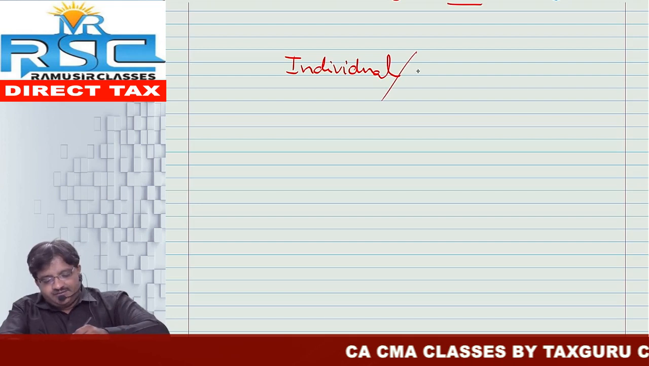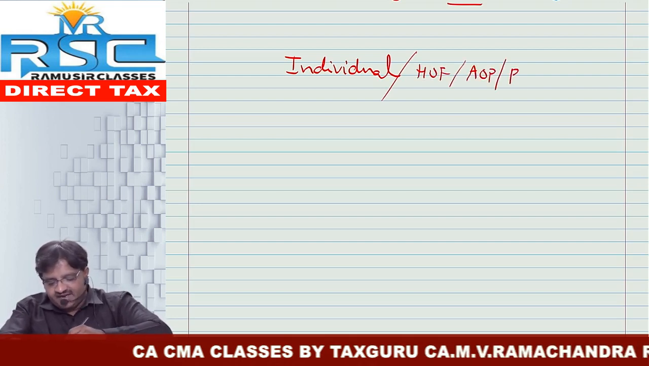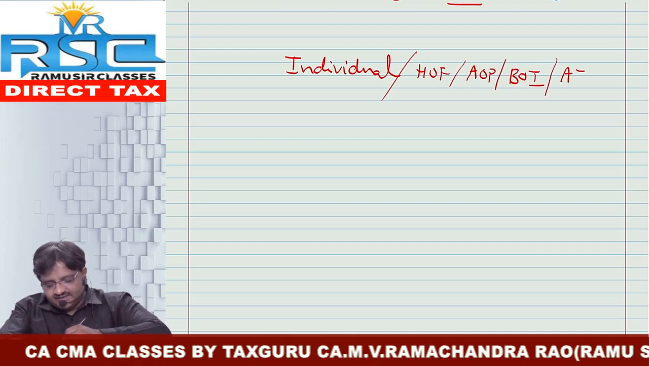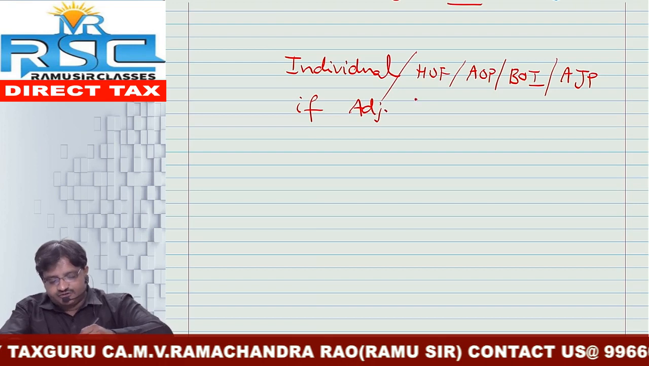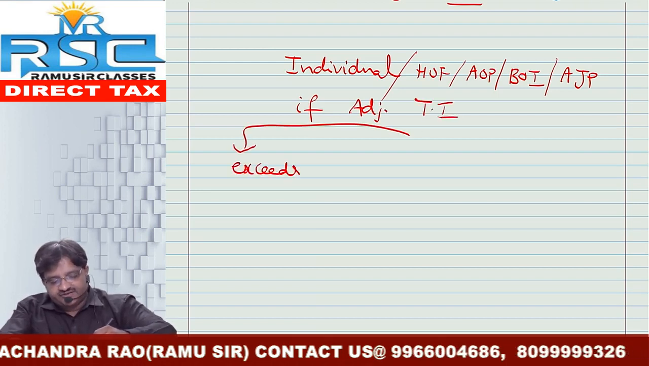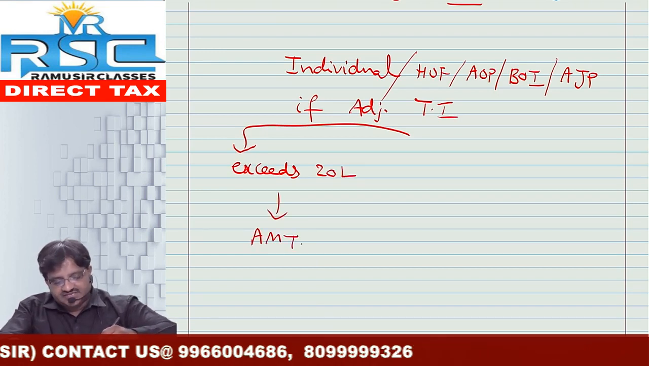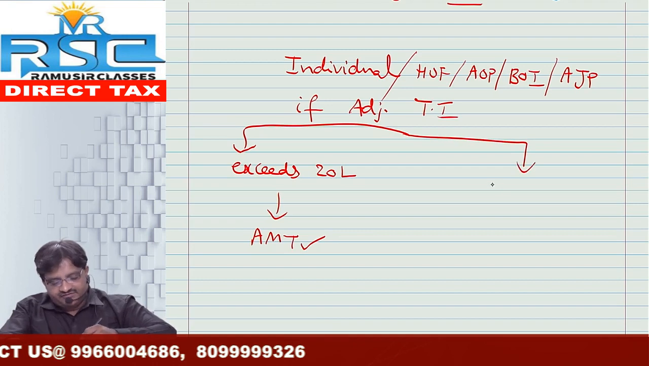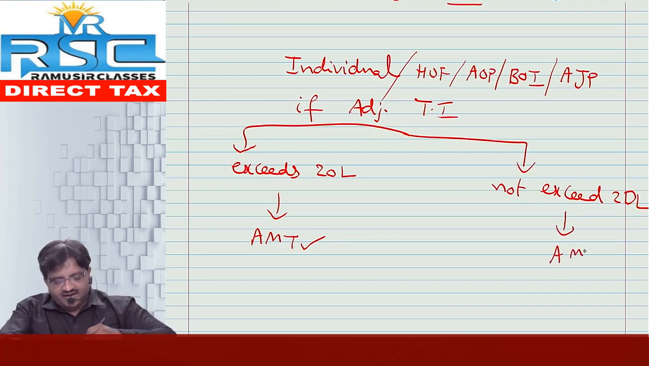So AMT provisions are applicable for individual, HUF, as well as AOP and BOI, and last but not least AJP, provided their adjusted total income exceeds 20 lakh during the previous year. In this case, yes, AMT provisions are applicable. Suppose it is not exceeding 20 lakhs, in this case the provisions of AMT are not at all applicable.